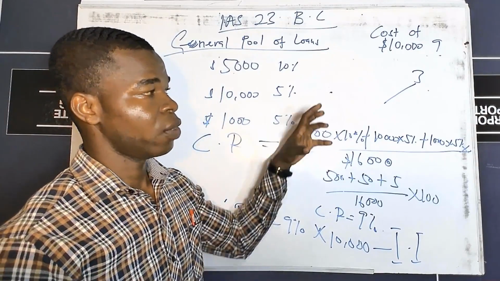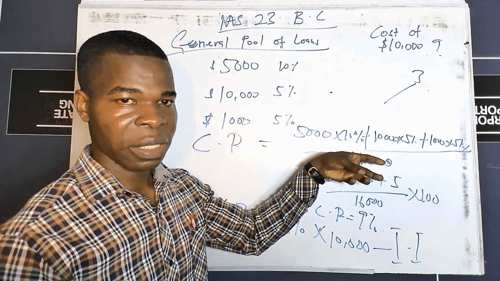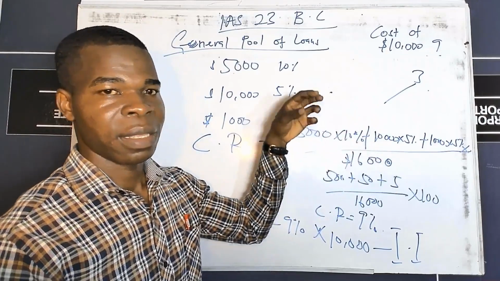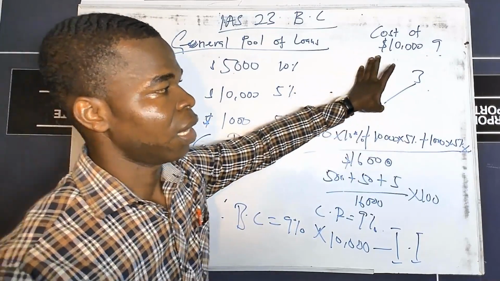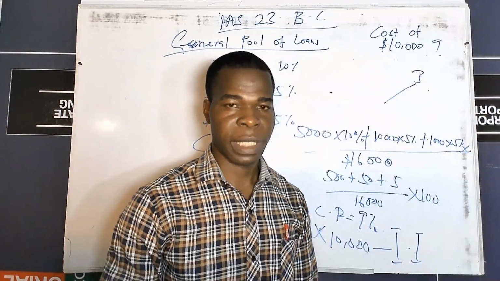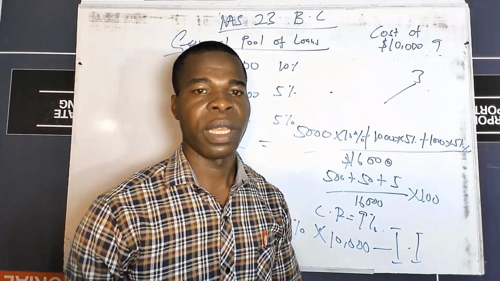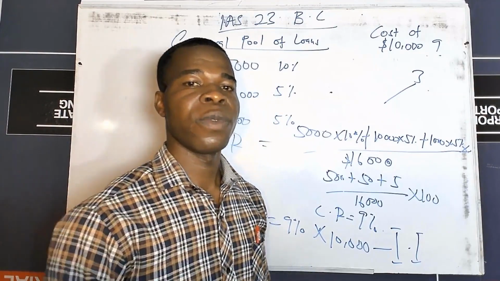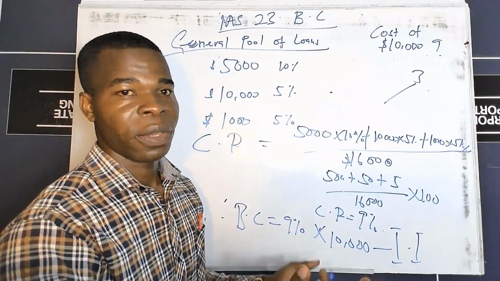Any borrowing cost that is not related to the construction, the acquisition, or the production of a qualifying asset, that interest is captured as interest expense and is taken straight away to the P&L account. Now let's look at some few critical things under borrowing cost.